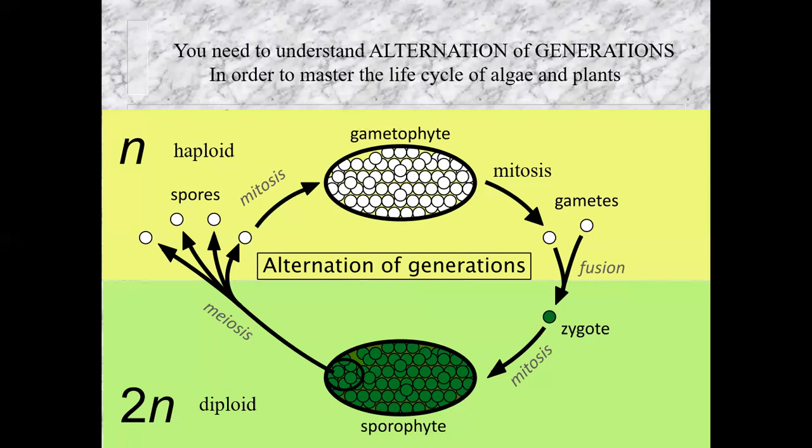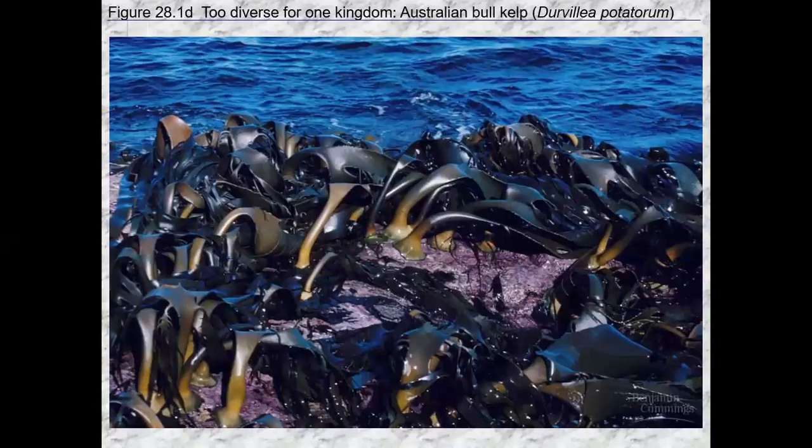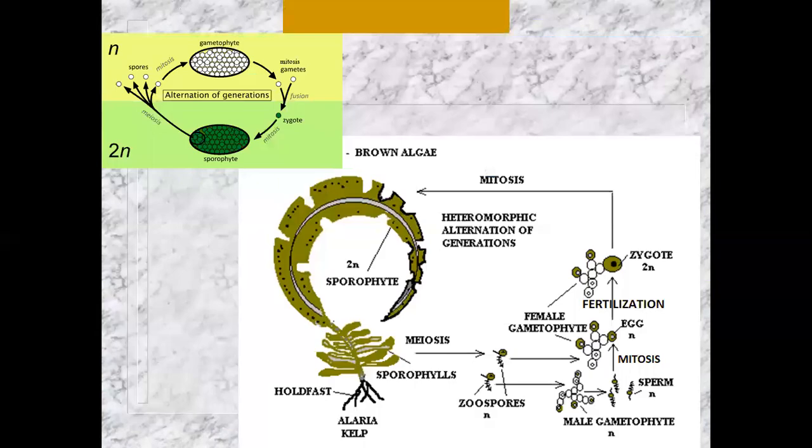Now, our example for this, for the algae today, one of them is going to be kelp. Kelp is the giant seaweed that grows in the ocean, usually under the water. And some of them actually form huge forests of kelp under the water. And some people actually eat this as part of their diet, especially in Japan.